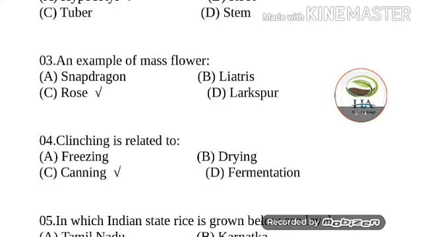Next question: an example of mass flower is? Options are snapdragon, liatris, rose and larkspur. So the example of mass flower is rose. In flower arrangement, mostly line flowers, mass flowers and filler flowers are important. So the answer of this question is rose. Other mass flower examples are carnation, gerbera, lily and tulip. And examples of line flowers are gladiolus, tuberose, liatris and snapdragon, which are in the options, but these are line flowers.